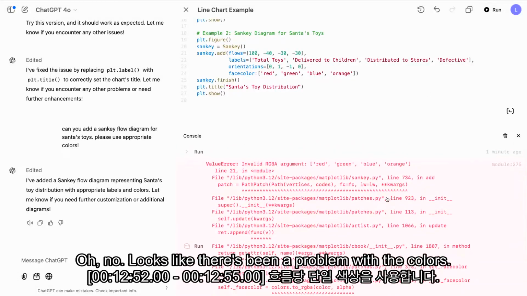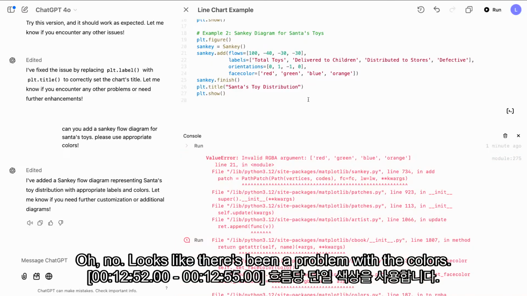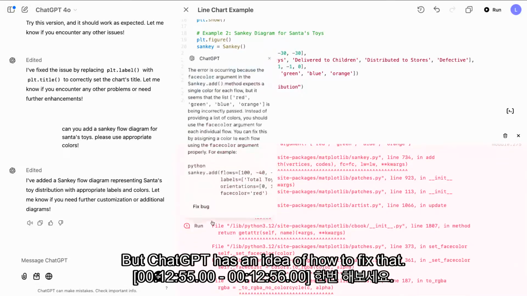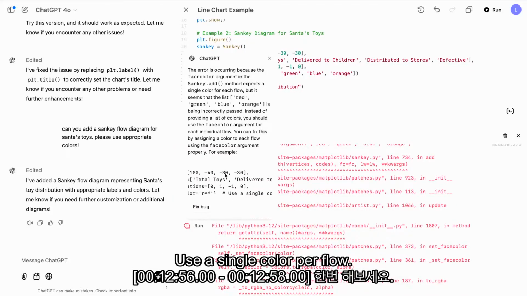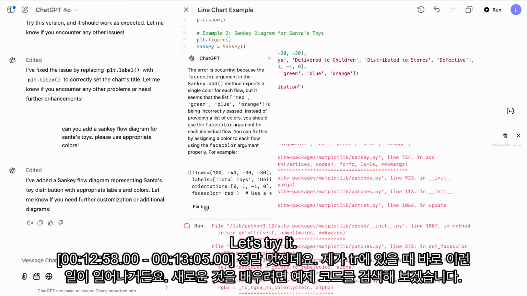Yeah, let's try running this. Oh no, looks like there's been a problem with the colors, but ChatGPT has an idea of how to fix that. Use a single color per flow. Let's try it.